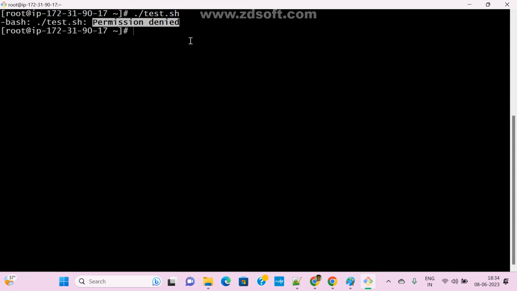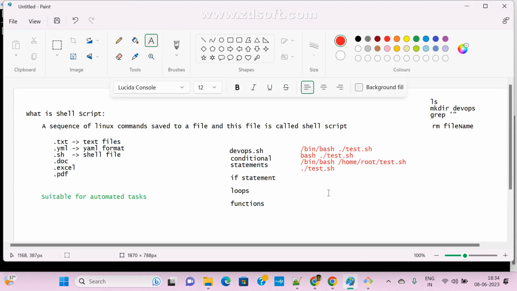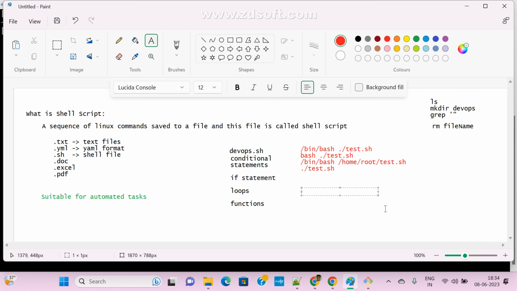How do I know? I need to check whether this file really has execution permission or not. You know that if we create any file, there are 3 users, right? User, group, and others. Now by default, if you see here, read and write is there for the user. For group, read permission is available, and for others also read permission is available.